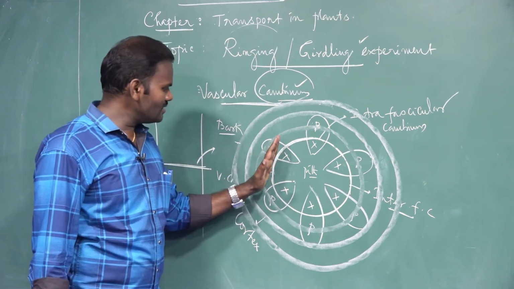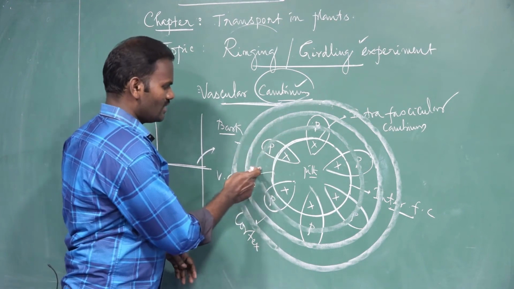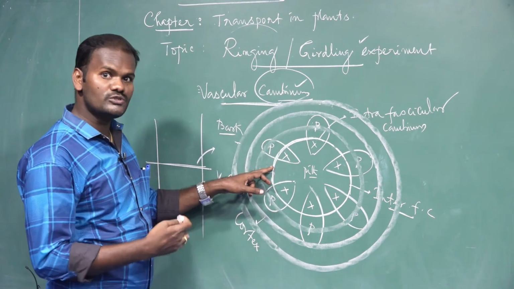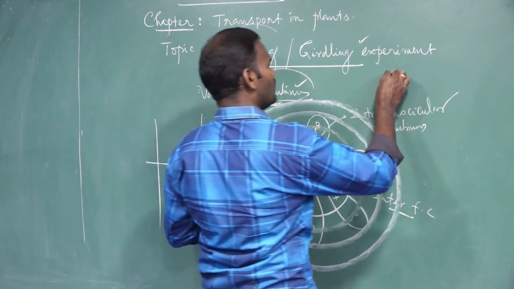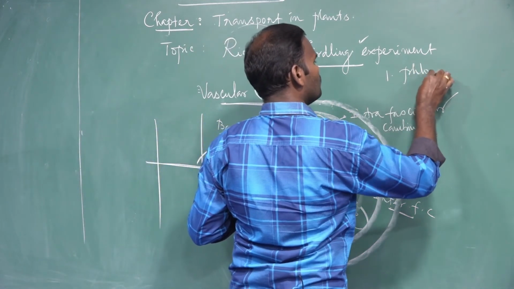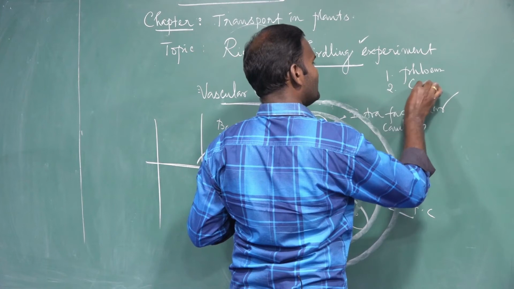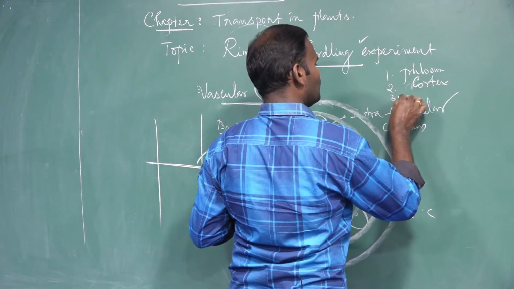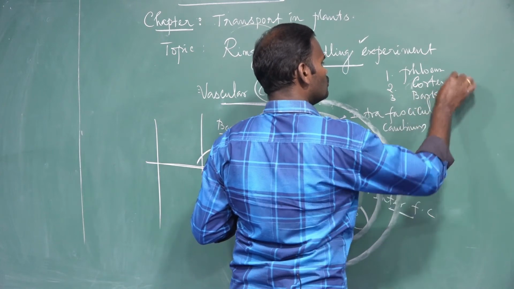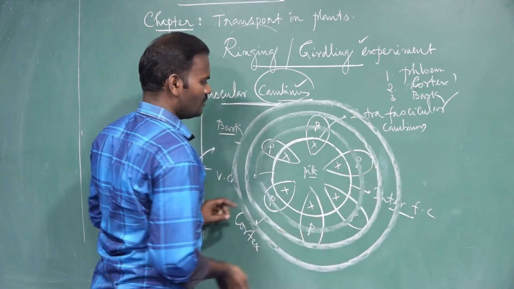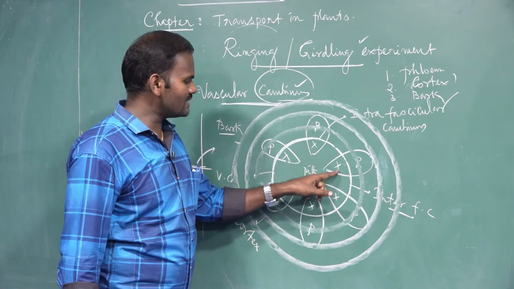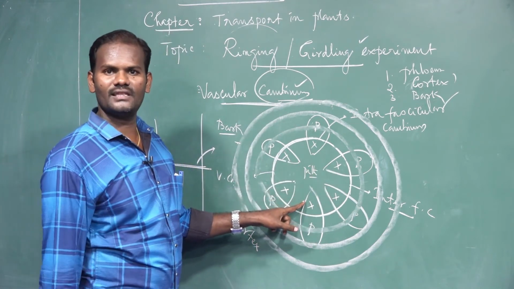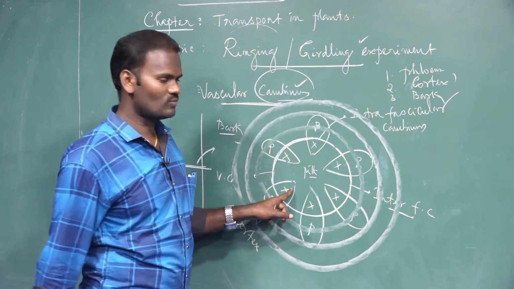So all the tissues outside the cambium are removed. What are the tissues present outside the cambium? First is phloem, second is cortex, third is bark. All should be removed. So which one remains? Only xylem remains in the ringing experiment.